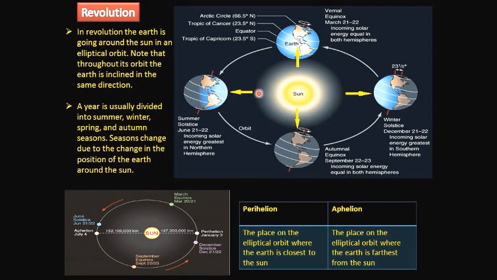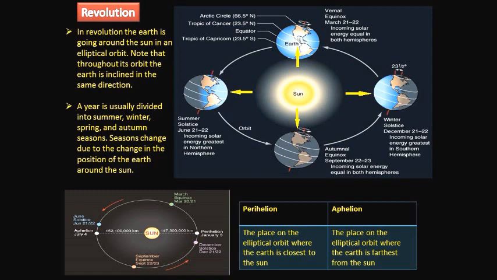direct rays of sunlight directly falls on the Tropic of Cancer. Tropic of Cancer is present on the northern hemisphere. So, the heat energy is rapidly or more spread on the northern hemisphere when compared to the southern hemisphere. This position is called as summer solstice. So, incoming solar energy is greatest in the northern hemisphere. So, it makes the northern hemisphere to have summer season and the southern hemisphere to experience winter season.